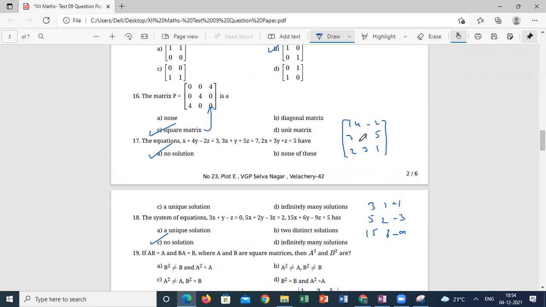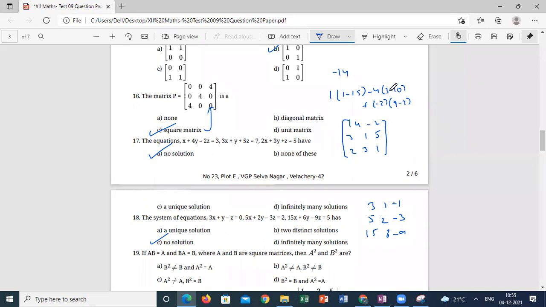Check one more time. 1, 4, minus 2, 3, 1, 5, 2, 3, 1. One into 1 minus 15, correct? Yes, sir. Minus 4 into 3 minus 10, plus minus 2 into 9 minus 2, correct? Yes, sir. So this is minus 14.